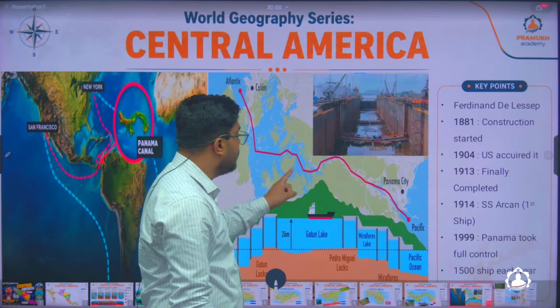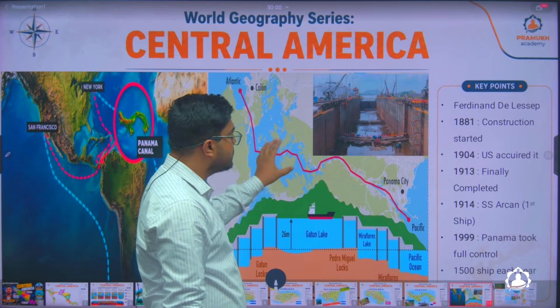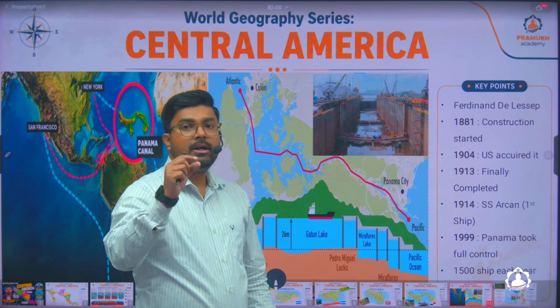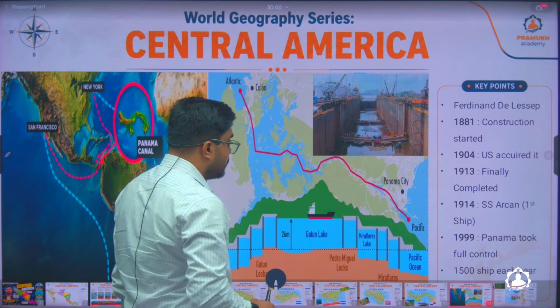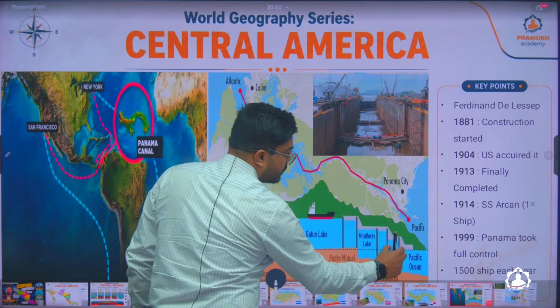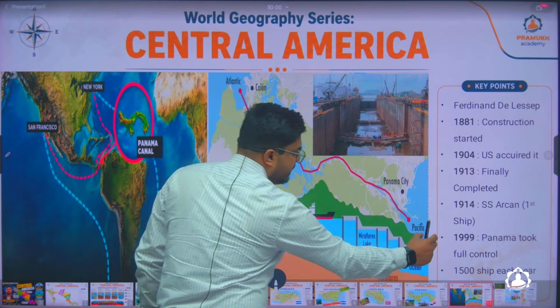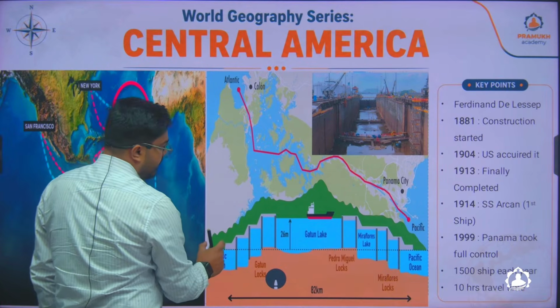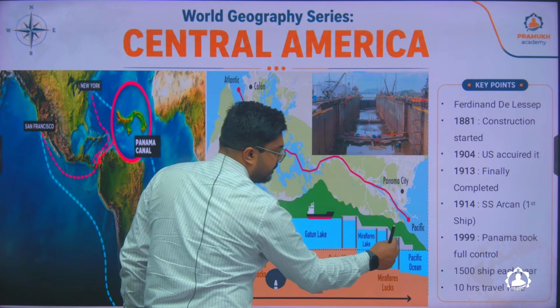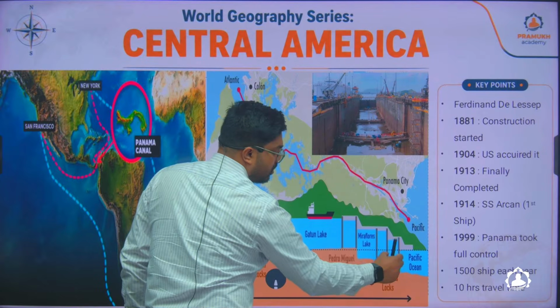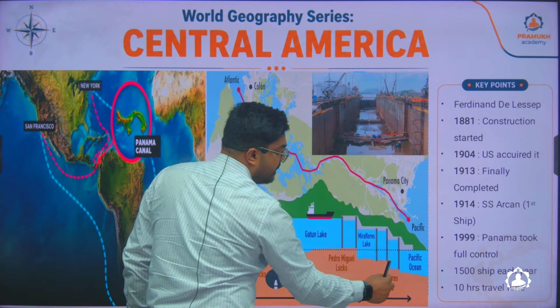So what did they do? There was an engineering marvel done in Panama, that is the lock system of transportation. So if you look at this column, this is the Pacific Ocean, this is the Caribbean Sea. Now, when the ship comes, it enters into this chamber. This is a lock. This is called the Miraflores lock.